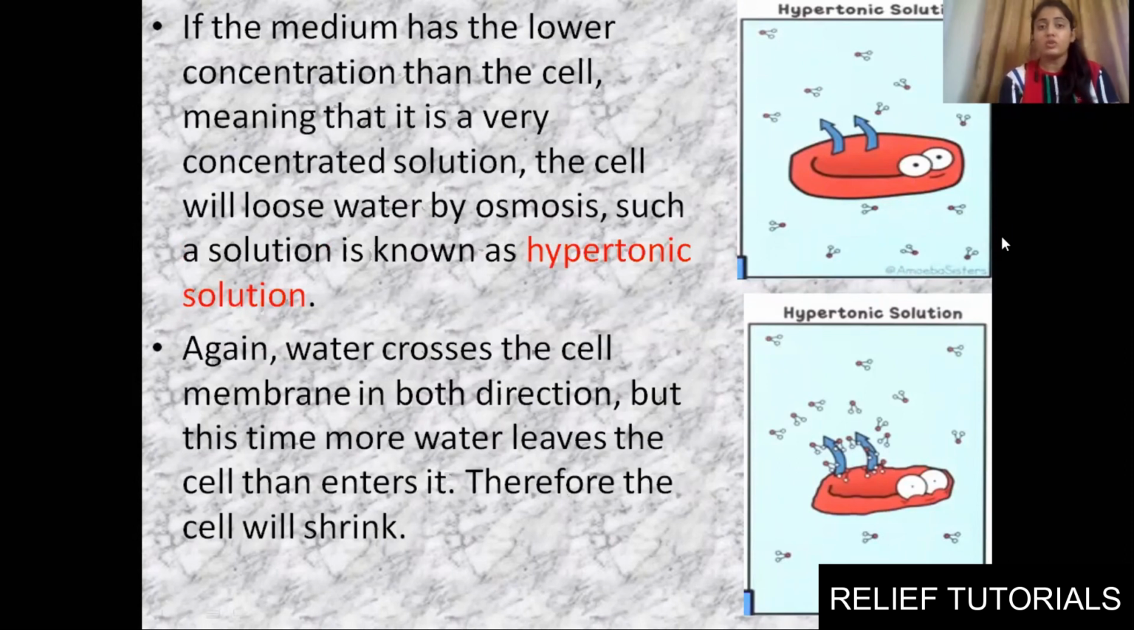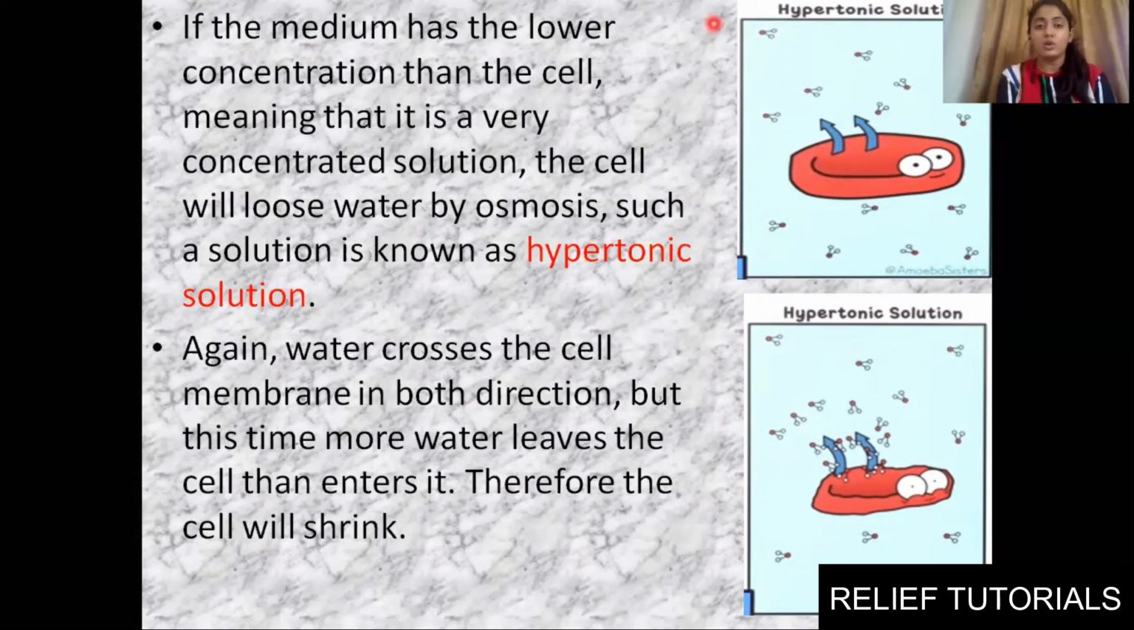Third we have hypertonic solution. Now in this, what happens if the medium has lower concentration than the cell? Here the concentration is less, and inside the cell the concentration of water, or of any molecule, is high. You know that in osmosis, water molecules or any molecules will move from higher concentration to low concentration. So if inside the cell it is high, it will keep on going outside, from higher concentration towards lower concentration. So it will keep on losing the molecules, and because of such a situation the cell will shrink. Such a solution is known as hypertonic solution.